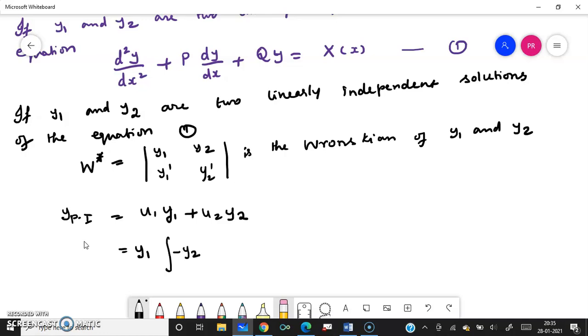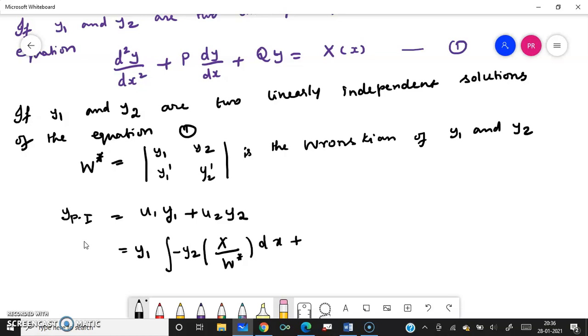To remember: y1 is already there, so what is missing? y2. If y1 is having some fight with y2, that's why minus y2. Something like that you remember. X by W star is the same for both, into dx.